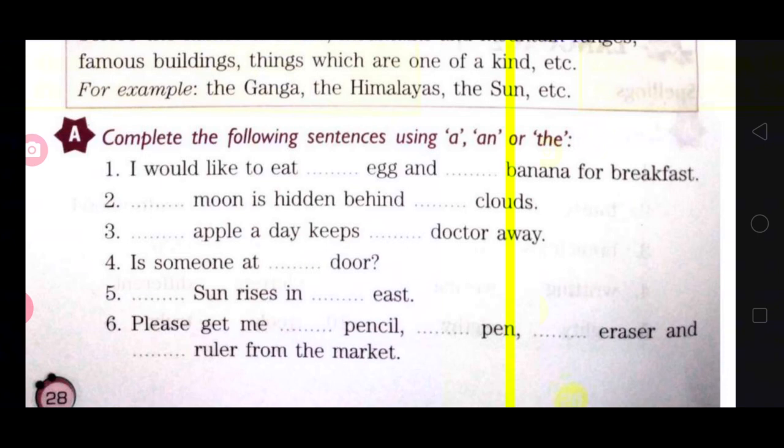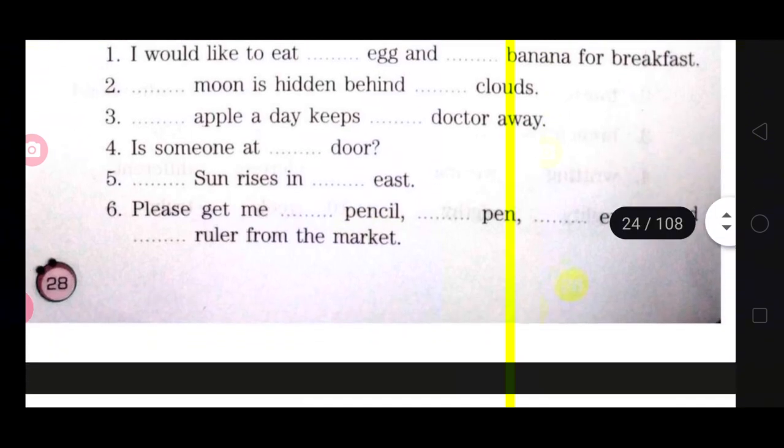Fine. Now come to the second one. Blank moon is hidden behind blank clouds. Here, moon. Is the moon unique in this world or not? Yes, it is unique. So here we will use the. And then clouds. Clouds are also unique. So here you will use the. The moon is hidden behind the clouds. So like this we will complete these questions.